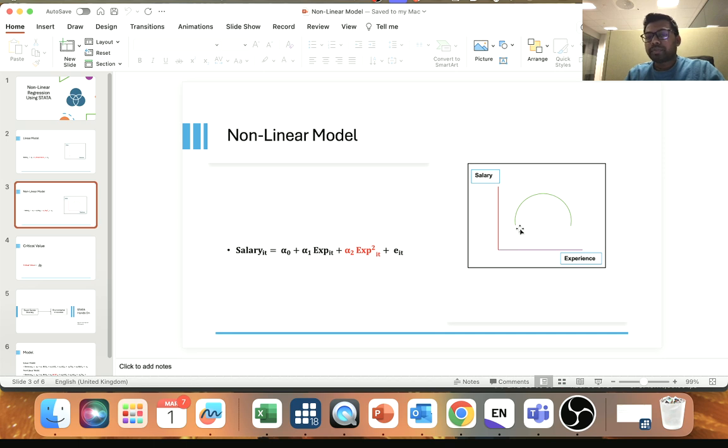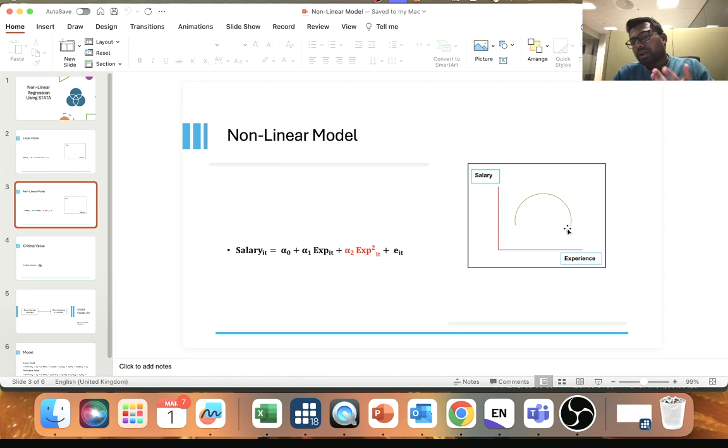Here you can see there's a certain increase in experience and a certain increase in salary, but after that particular point there is a significant drop in the level of salary. This we call the non-linear relationship, also called the inverted U-shaped relationship. So here you can have U-shaped and inverted U-shaped relationships.